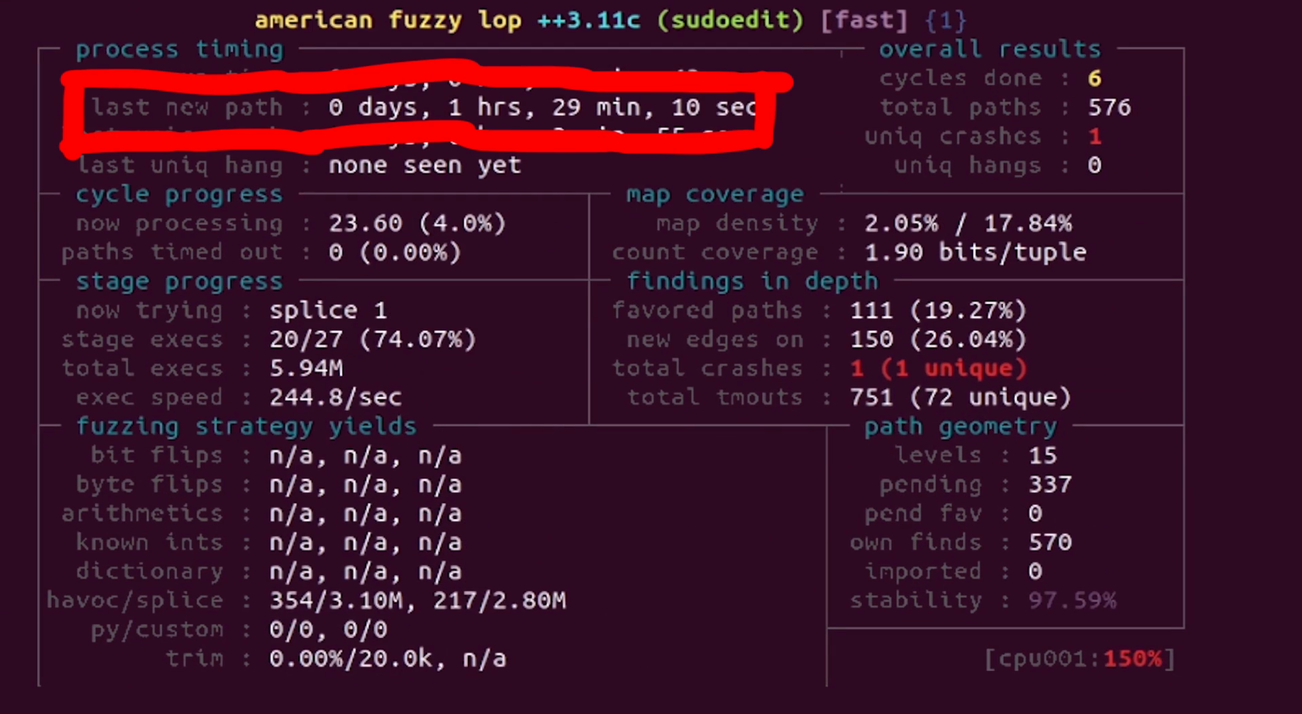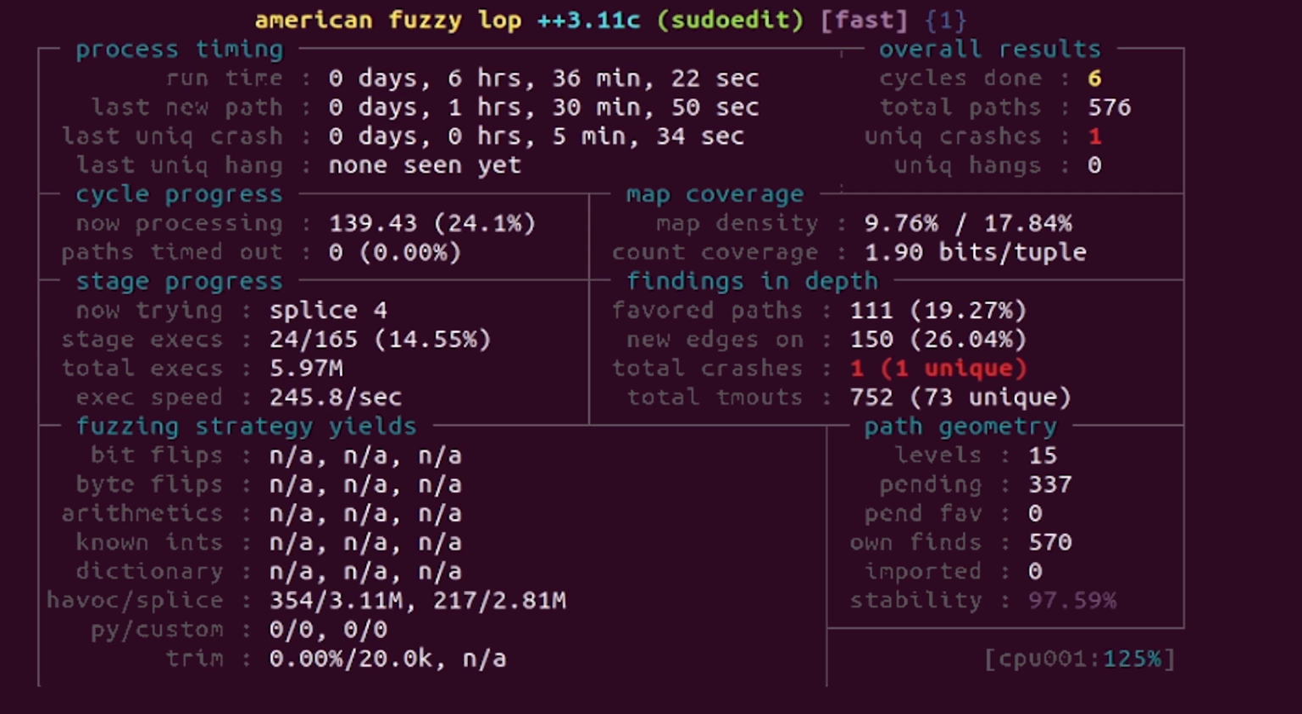The last new path times are also kind of high, over 1 hour here, which means the fuzzer hasn't found any new code functionality in over 1 hour, which can be an indication that maybe the fuzzer explored everything it could easily find. But it's hard to say if 1 hour is a lot or not for sudo. I lack the experience. Anyway, let's look into this crash.